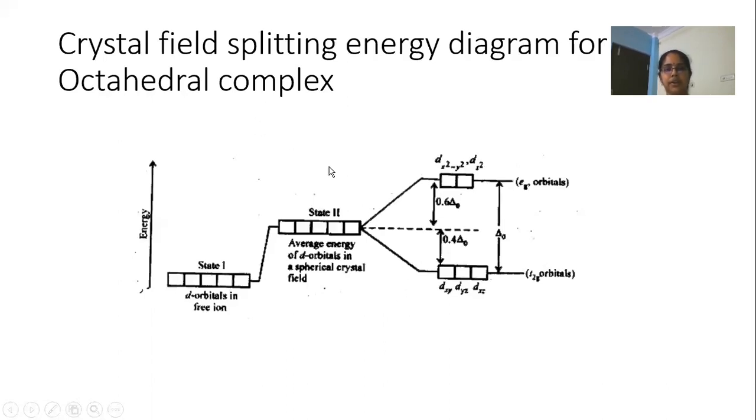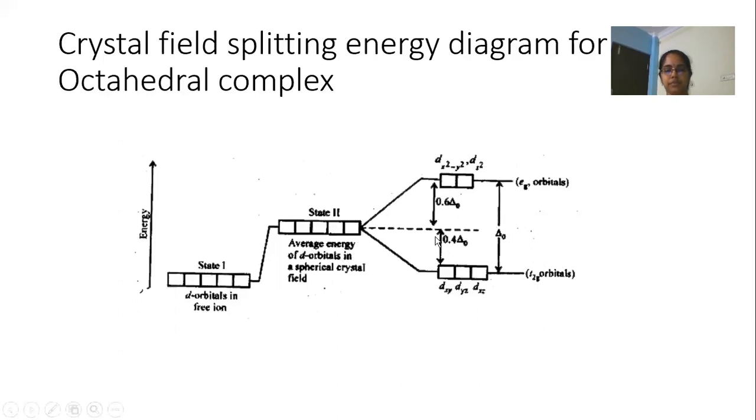Now in the octahedral complex, as we have seen, the ligands are approaching along the axes. The Eg set of orbitals will undergo greater repulsion and acquire higher energy than this degenerate set, whereas the T2g set of orbitals undergo less repulsion as they are not in the direct path of the ligands, and they acquire lower energy than this degenerate state.